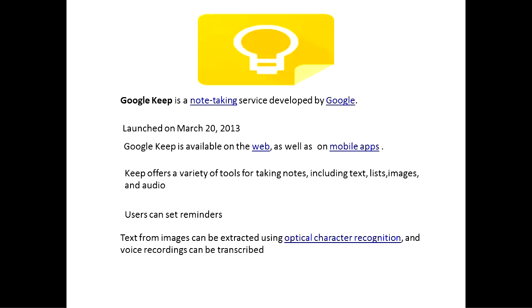In this app, you can set reminders. The user can set a reminder as per their own need, picking any time and any place. One more remarkable feature of this app is that the text from the images can be extracted using optical character recognition and the voice recordings can be transcribed. In other words, you speak up something and it can be typed. So voice typing is possible in this app.